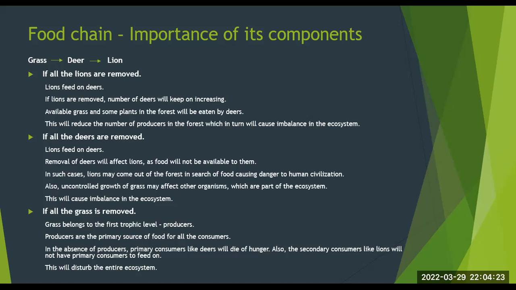If all the grass is removed, what will happen? Grass belongs to the first trophic level, that is producers. Producers are the primary source of food for all the consumers. In the absence of producers, primary consumers like deers will die of hunger. Also, the secondary consumers like lions will not have primary consumers to feed on, and this will disturb the entire ecosystem.